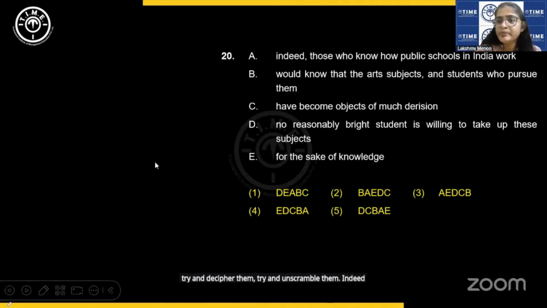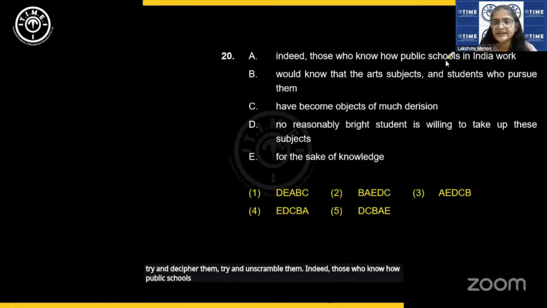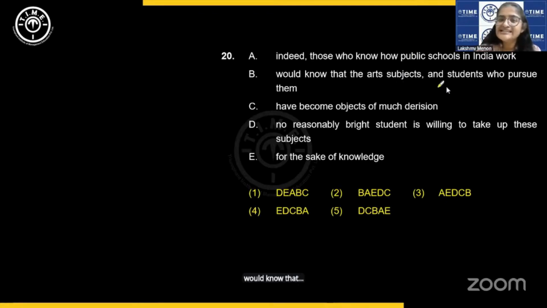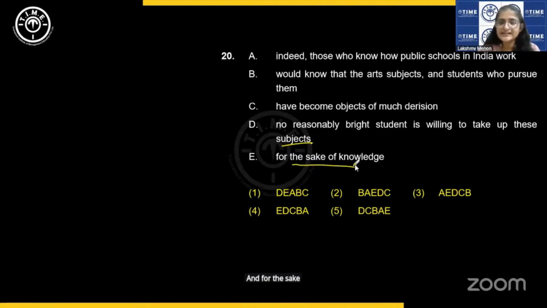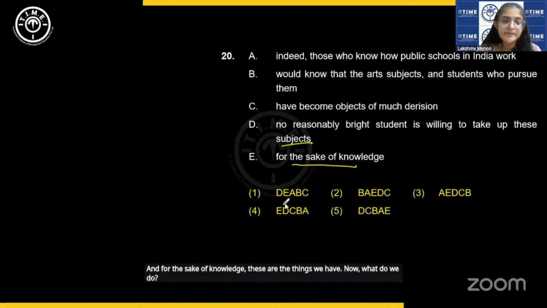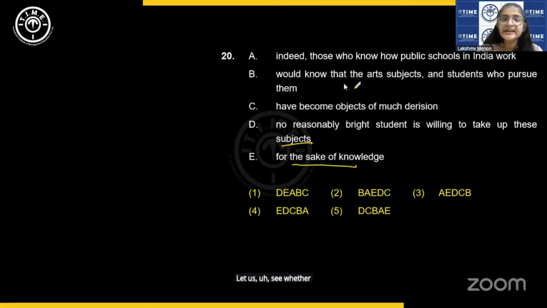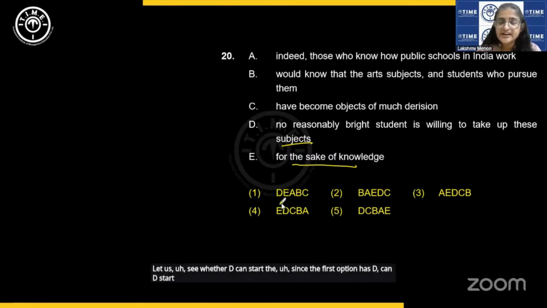Indeed, those who know how public schools in India work would know that the art subjects and students who pursue them, okay, have become objects of much derision. No reasonably bright student is willing to take up these subjects for the sake of knowledge. These are the things we have. Now, what do we do? Let us see whether D can start, since the first option has D. Can D start the passage?